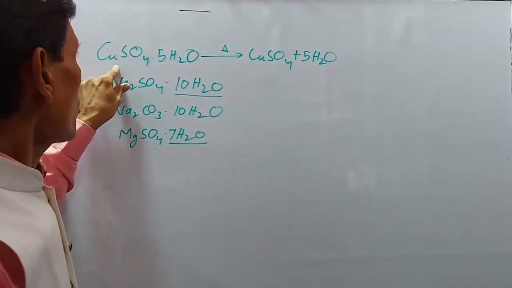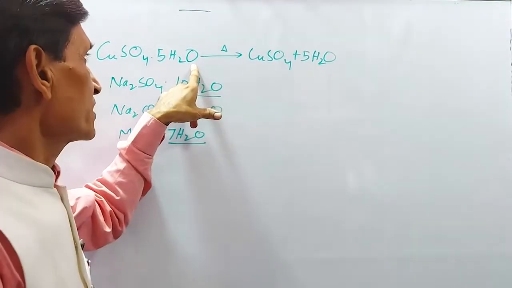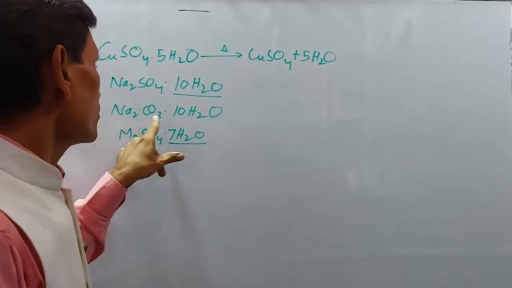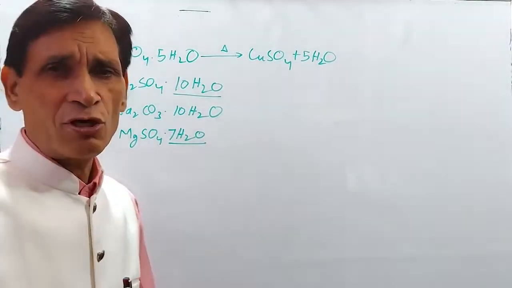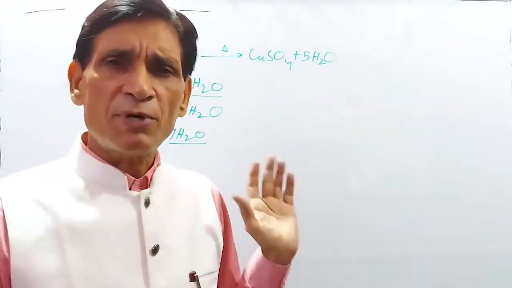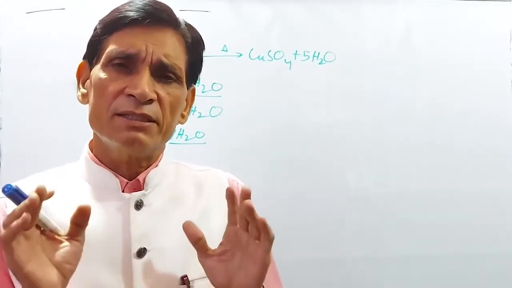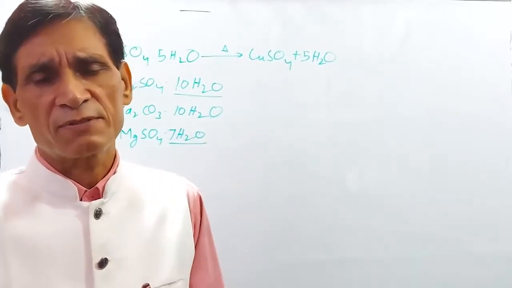For example, copper sulfate pentahydrate is called hydrated copper sulfate salt, hydrated sodium sulfate salt, hydrated sodium carbonate salt, and magnesium sulfate is here a hydrated salt. These compounds in which water of crystallization is present are called hydrated salts, hydrated substances.